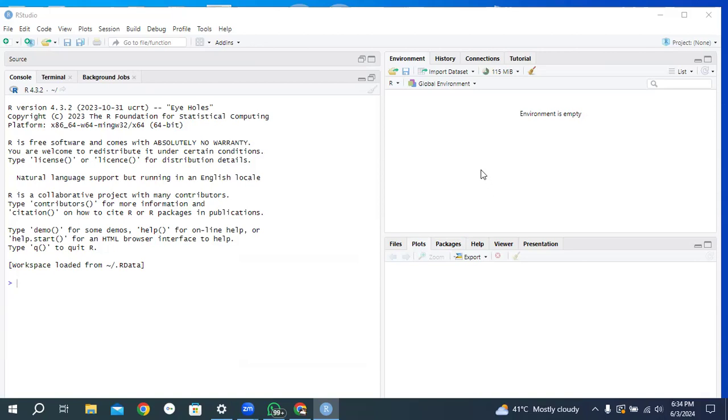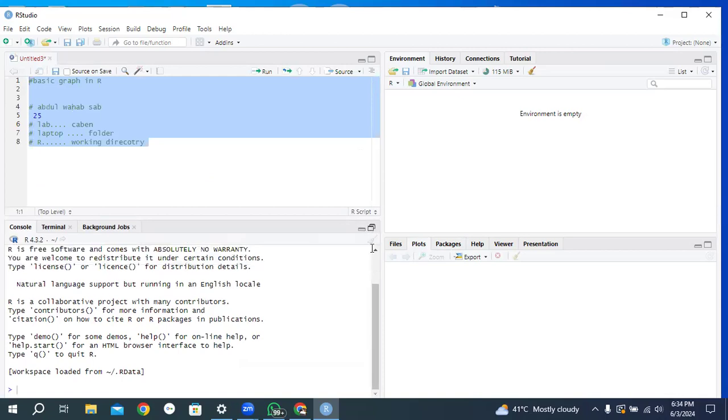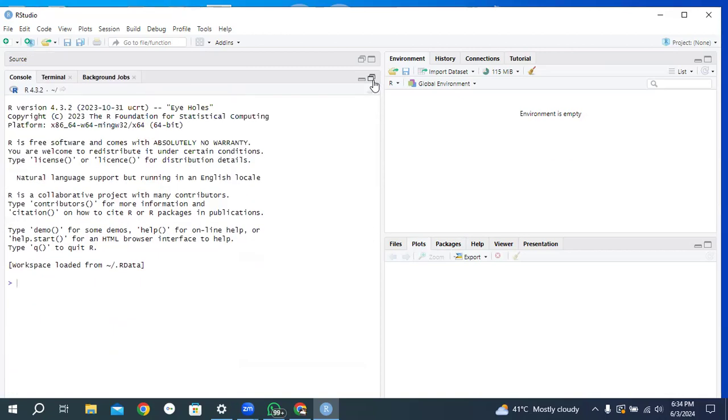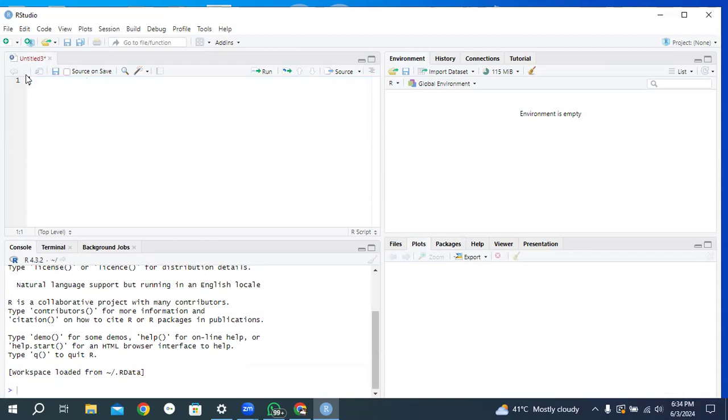Okay. If you have three screens, you don't need to worry. Just click on the maximize button, and here you will get four screens. Again click, and you will get four screens. Now, you have two tools: first is R and second is RStudio.